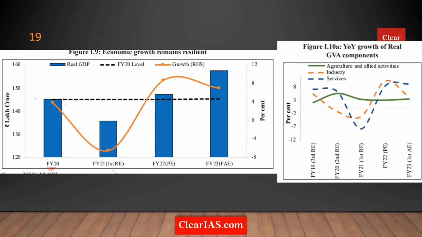In financial year 2020, the Indian economy's real GDP was estimated to be something like 145 lakh crore. When COVID came, the size of it actually came down. So this dotted or dashed line that you see is called the pre-pandemic level. The idea of drawing a line like that is to understand whether your economy has bounced back above the pre-pandemic level. When financial year 2021-22 came, the year of the COVID second wave, we were well above the pre-pandemic level.